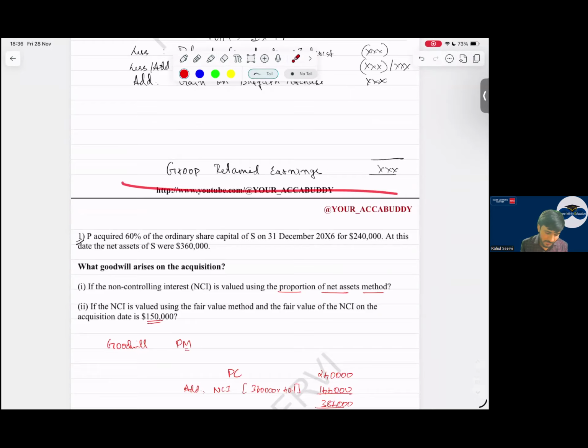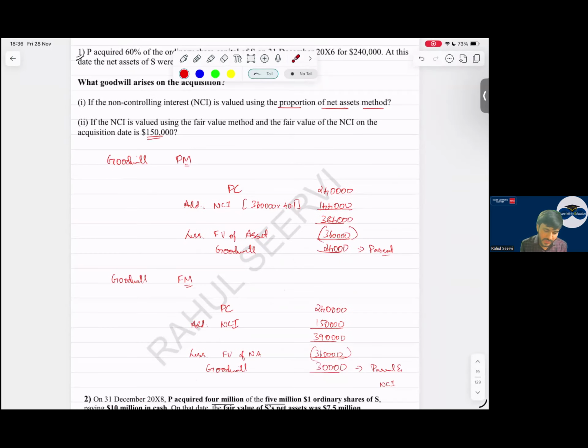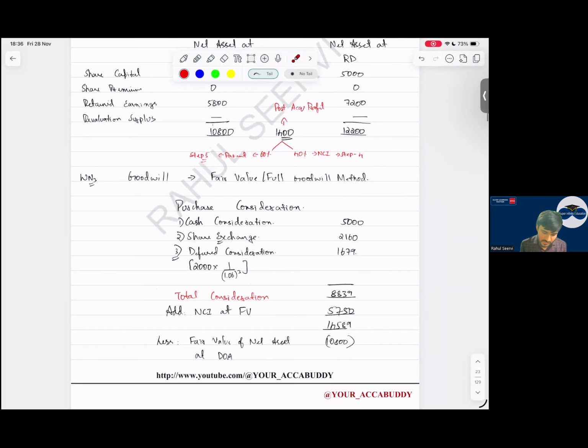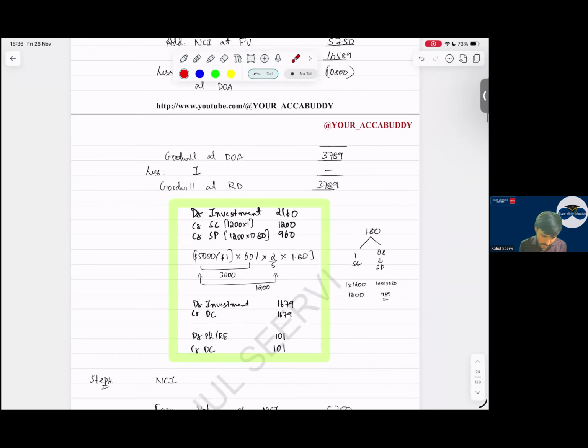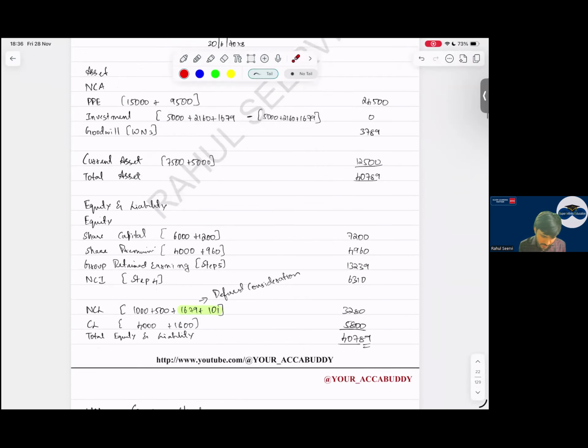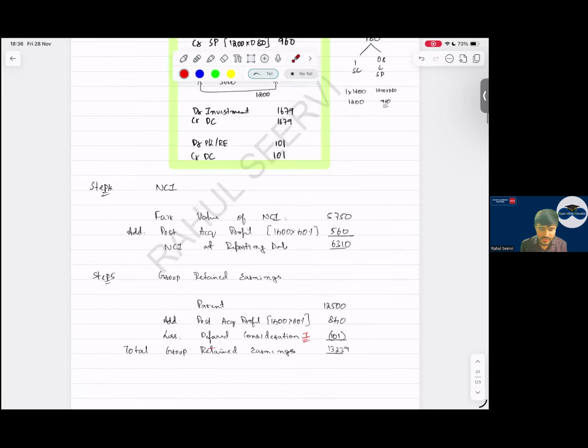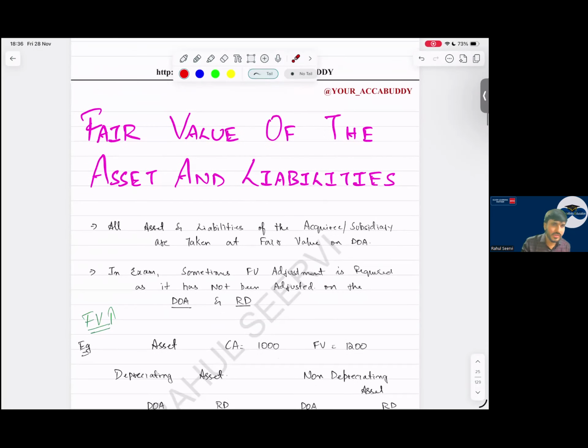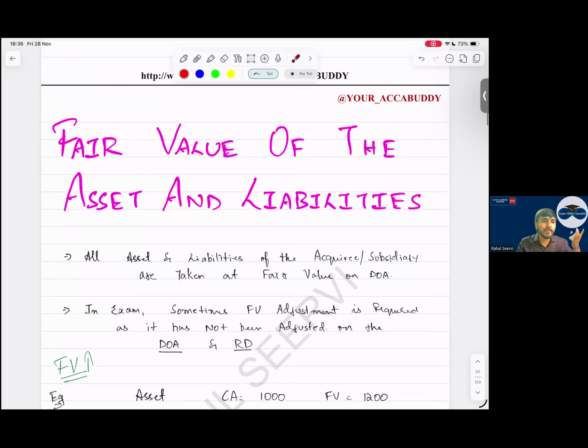Chalo then everyone. 5 steps are done. Now starting with the adjustments. So these were the basic questions in class which we did. Now let's go to fair value adjustments. So what did I mention? Whenever I purchase the subsidiary company, I purchase it at fair value. Yes, sir, we purchase it at fair value. And I mentioned the examiner is smart. They will say that, okay, we have taken the fair value, but for 2 items, we did not take. For 1 item, we did not take. If they have not considered it, we have to consider it.